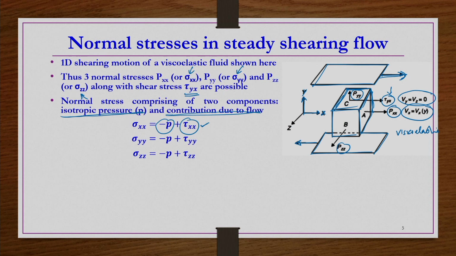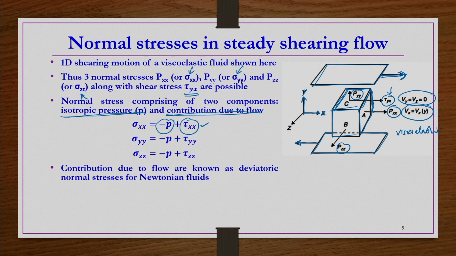So, this p indicates the isotropic pressure, whereas tau xx, tau yy, tau zz are known as the deviatoric normal stresses if the viscous component has only Newtonian fluid behavior.